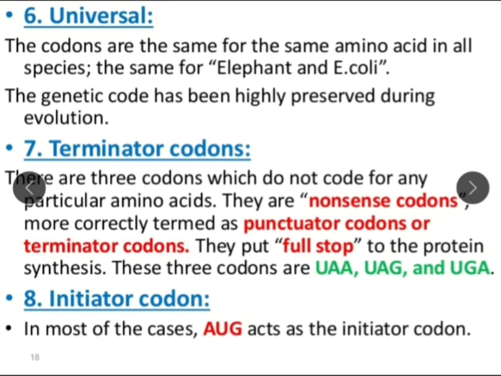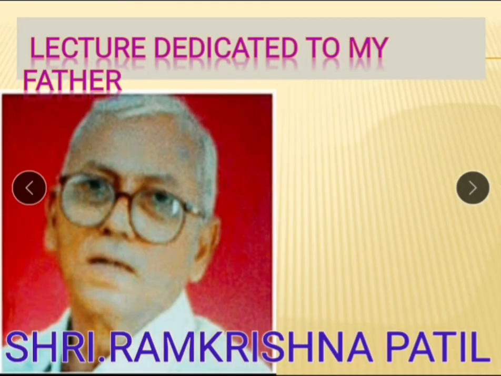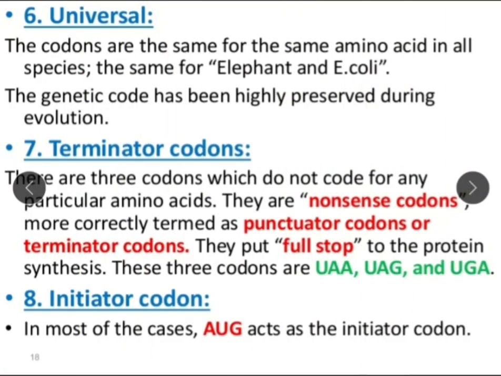Then termination codon. That is the nonsense codon, which stops the process of protein synthesis or elongation of the polypeptide chain. And these are three: UAA, UAG and UGA. Initiator codon always starts with AUG, and it has polarity, meaning it always starts from 5' and ends with 3'.